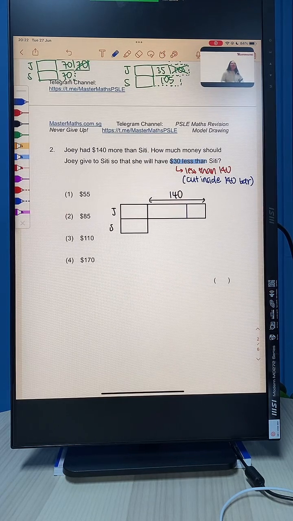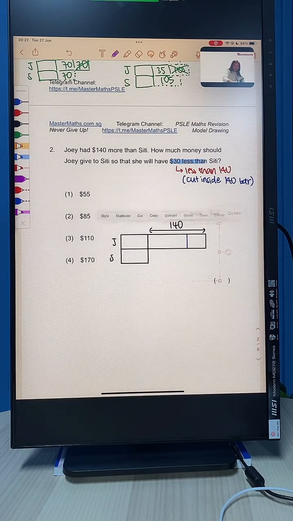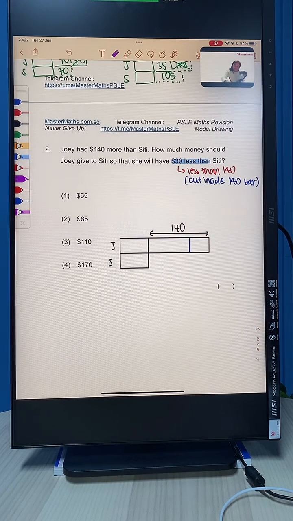Now, what I'm going to teach you is a much easier method to understand. I'm going to write it in purple, so that when we are drawing the model, it's so much easier to understand. First of all, Joey has more than Siti, but she wants to have less than Siti eventually. So she is going to be sharing with Siti very generously. I'm going to label this as the generous sharing.